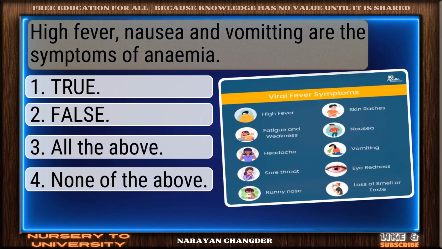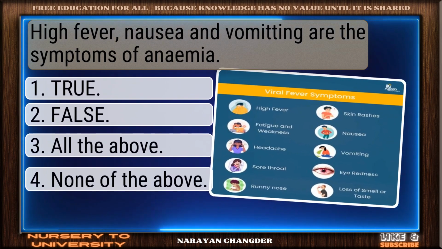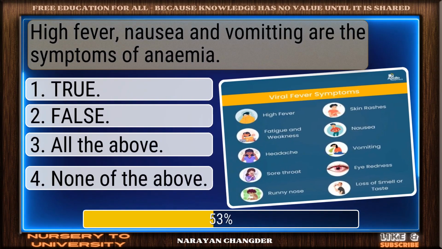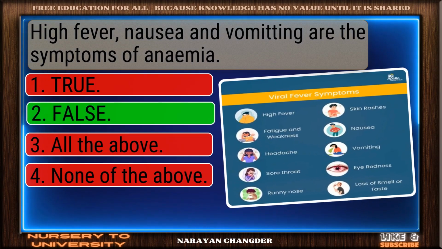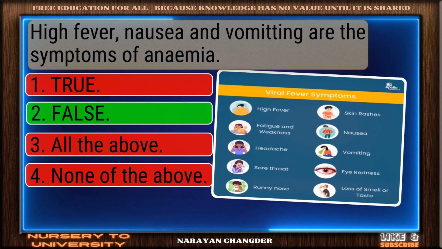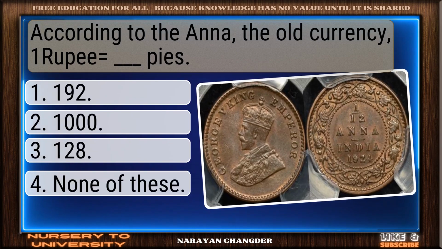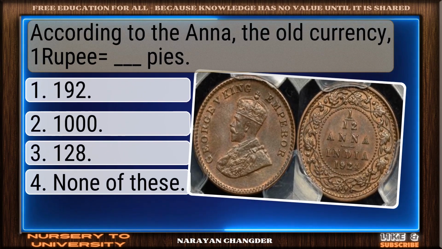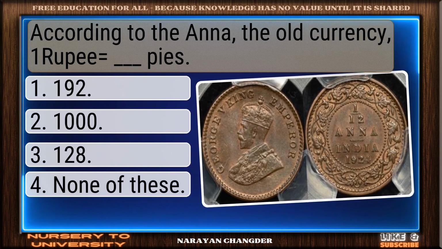High fever, nausea and vomiting are the symptoms of anemia. Perfect. False is the correct choice. According to the Anna, the old currency, a rupee equals ____ pies.